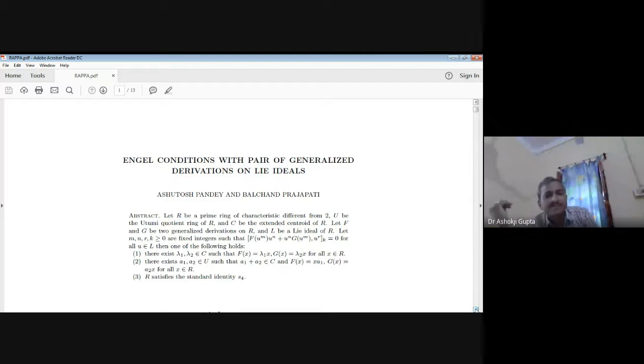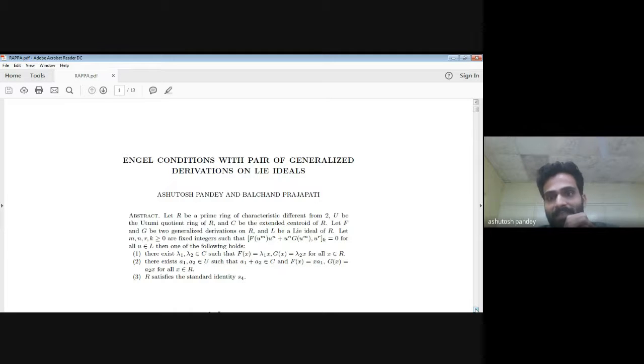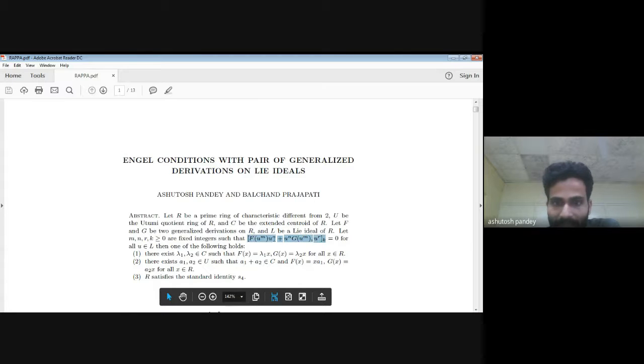First I will read the abstract, then we will discuss the terms that are involved in it. The abstract is: let R be a prime ring of characteristic different from 2, U be the Utumi quotient ring of R, and C be the extended centroid of R. F and G are two generalized derivations on R, and L is a Lie ideal of R. If F and G satisfy this identity, then either F and G are of this form, or R satisfies the standard identity S4.